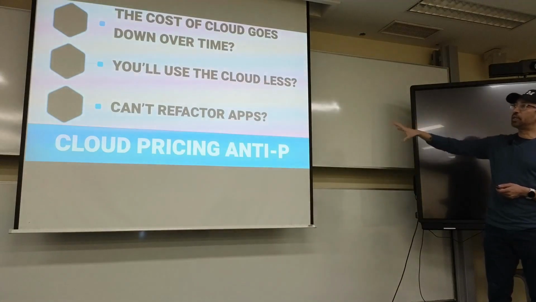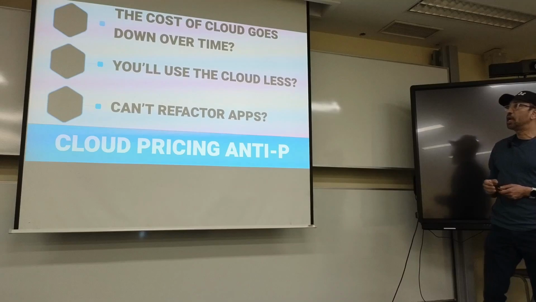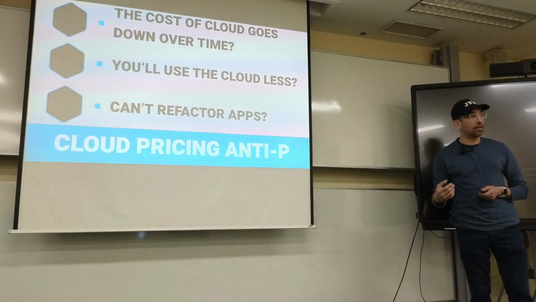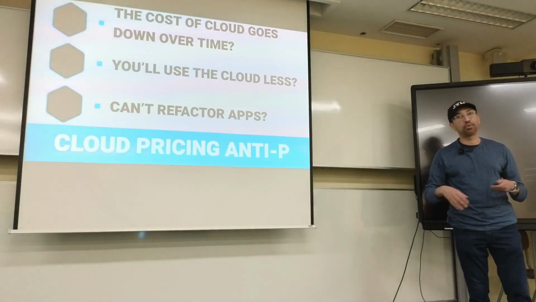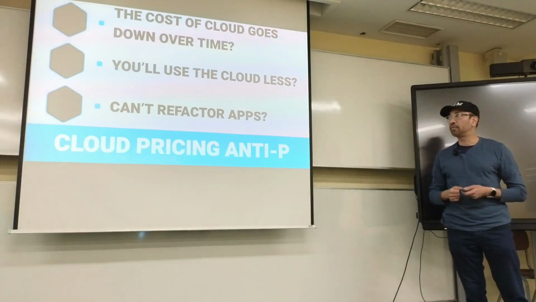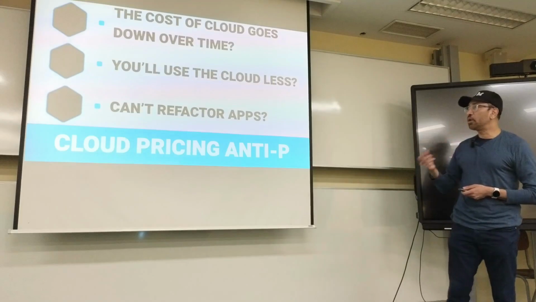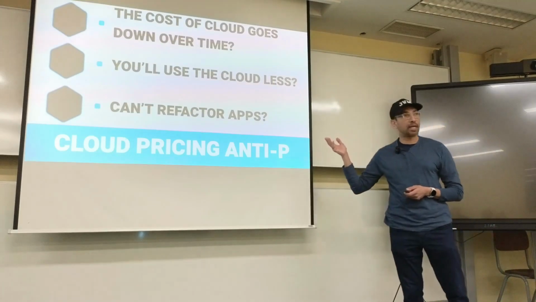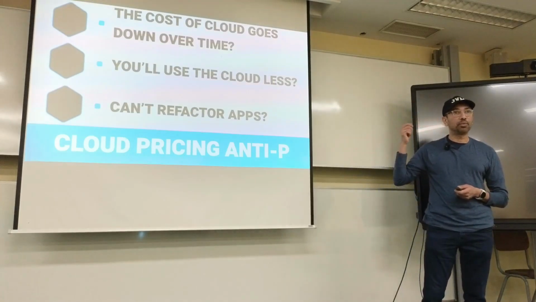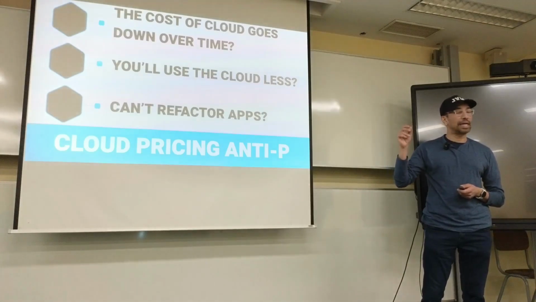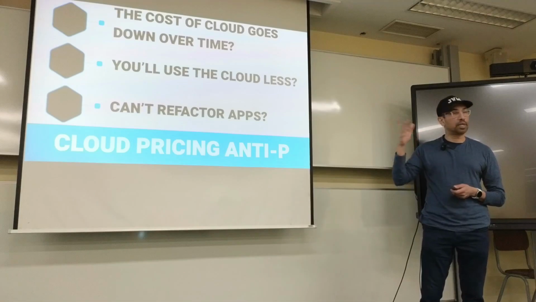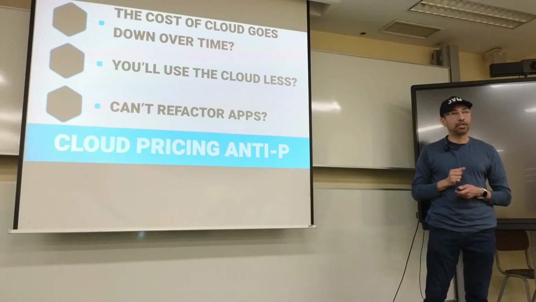And these are basically cloud pricing anti-patterns, right? Are you ever going to use less of the cloud? The answer to that question is probably no, because you're always building new apps or expanding your application and stuff like that. And if you're running on a monolith, how do you refactor that application? Is the right thing to do to go to Cloud Functions, or to use Kubernetes, or to use a CaaS, which is like Amazon Fargate and Azure Containers, etc.?